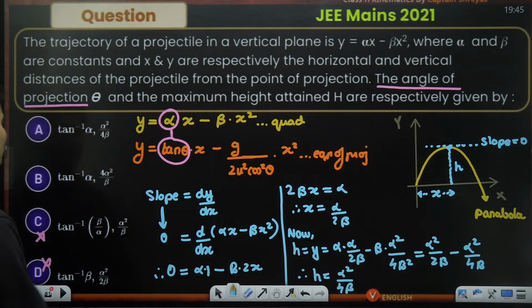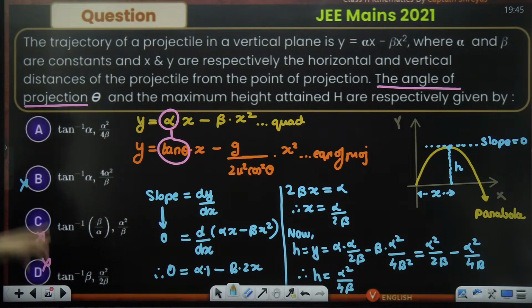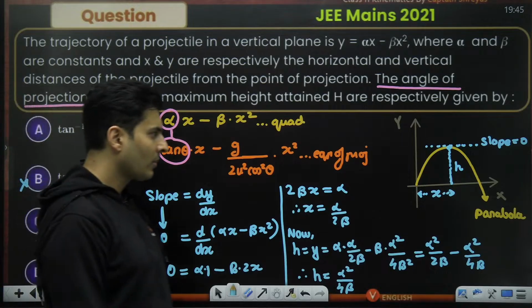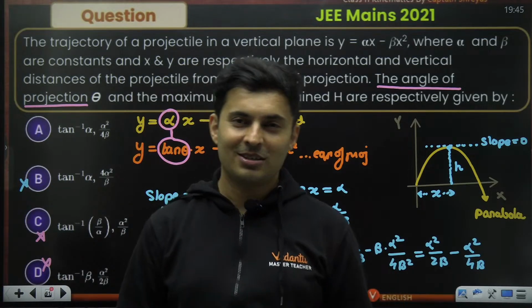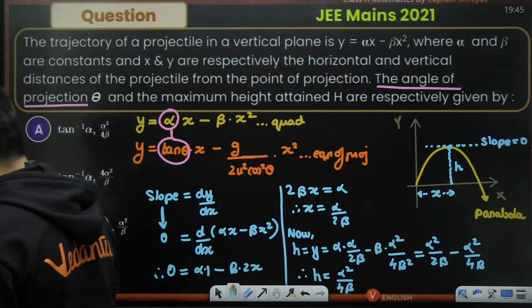Alpha square by 4 beta, which is right over here. This is wrong. So B also got eliminated. So option A will be the right answer. Perfect. That's correct. So derivatives, comparisons, equation of trajectory, everything together.